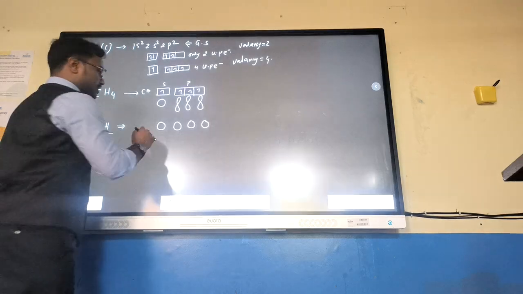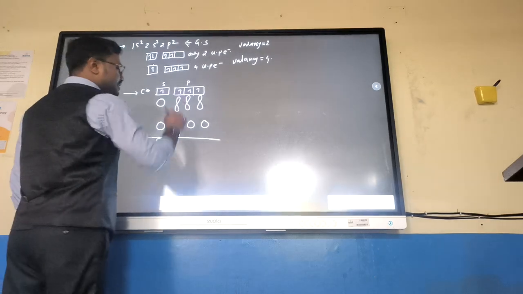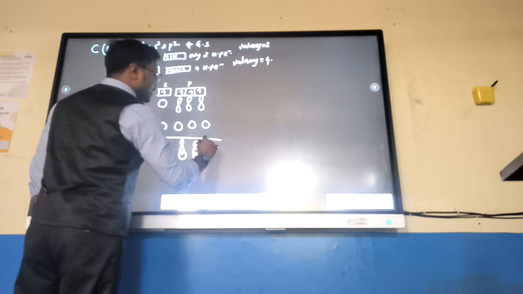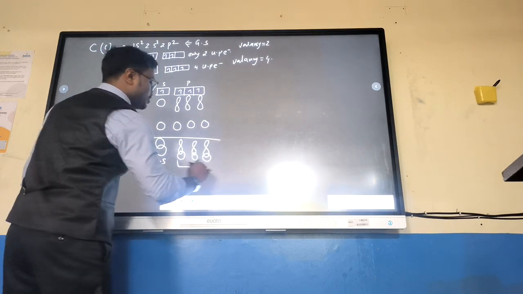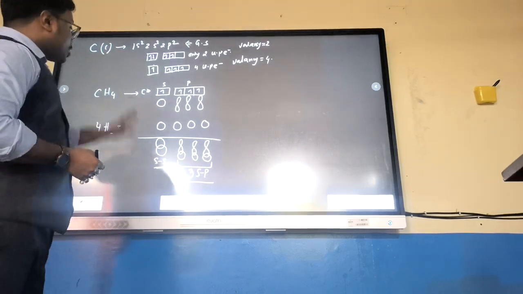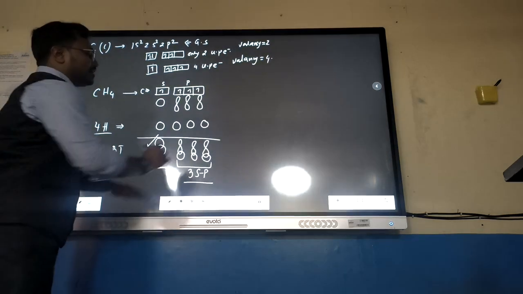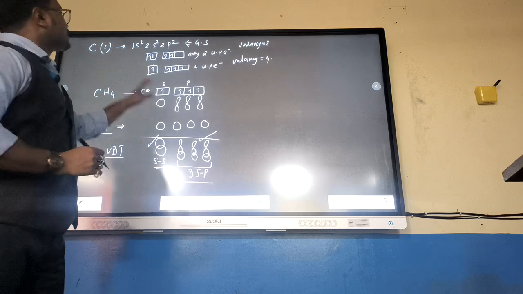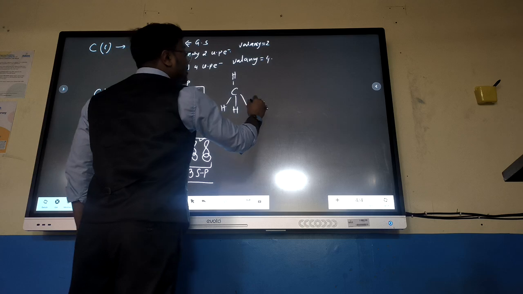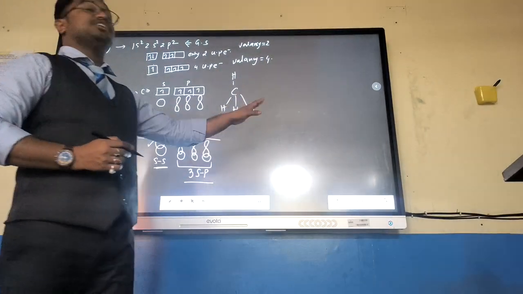Now I am combining both. Here s combines with s, so one is an s-s bond. In these three, s combines with p, s with p, s with p, so there are 3 s-p bonds. Here is the s-s bond. So according to the concept of VBT, this bond is different from these 3 bonds. But we know that in case of CH4, we draw the structure like this, and all 4 bonds are identical. So this is the main mistake of VBT that is improved in the hybridization concept.